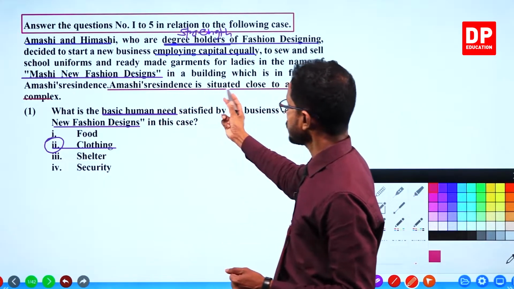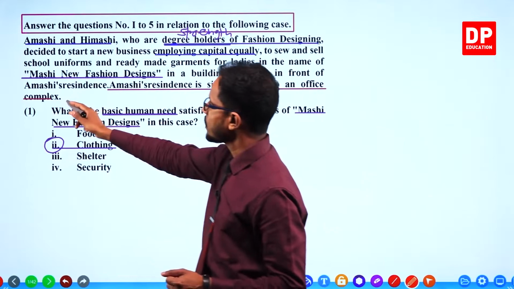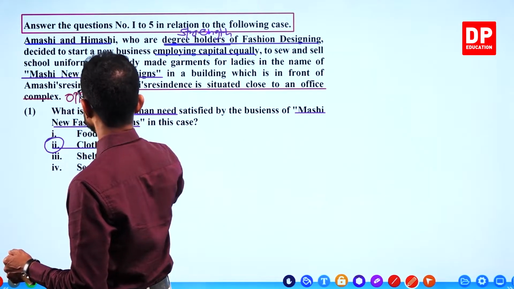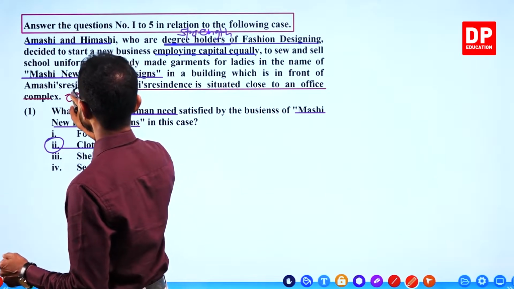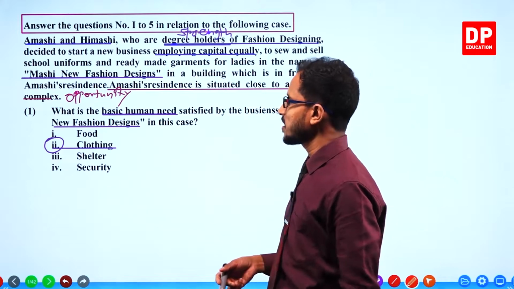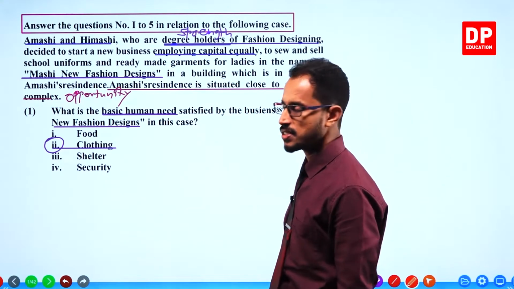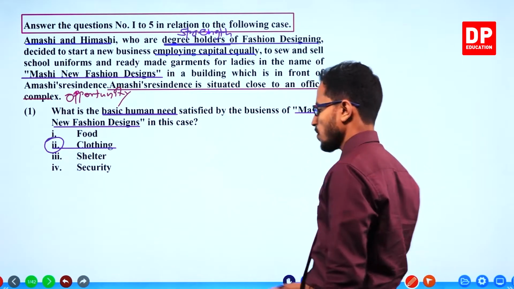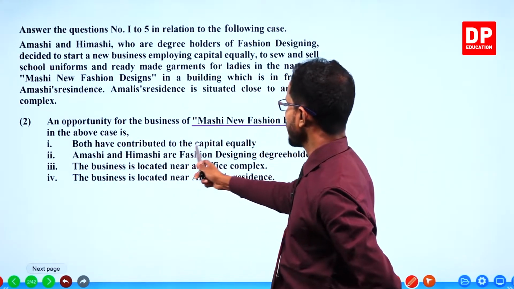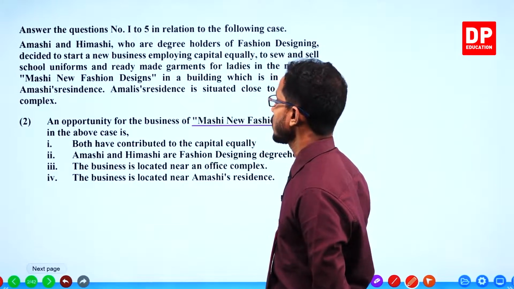Amashi's residence is situated close to an office complex. This is the opportunity. That's why I keep these things underlined, so it's so easy to take these points. Let's go and see whether this point is there. Both have contributed to the capital equally. That is a strength.